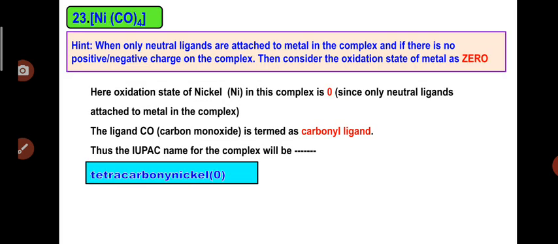So there are several examples where only neutral ligands are attached. So here you can consider when only neutral ligands are attached to the metal. We have discussed in the previous video that when only neutral ligands are attached to the complex, in that case, the oxidation state of the central metal atom is 0.